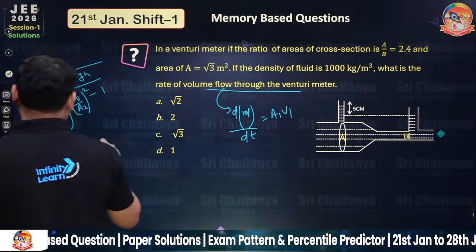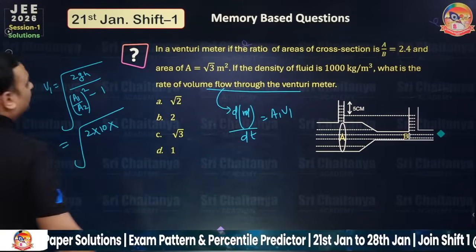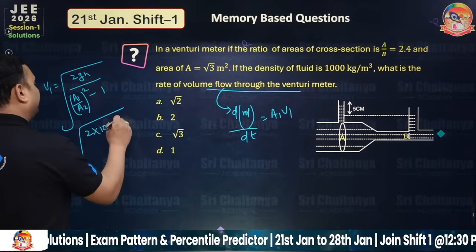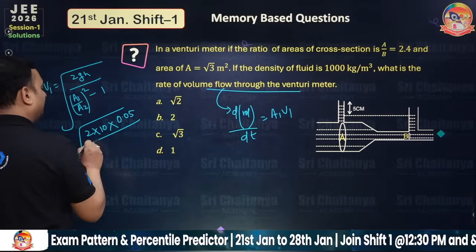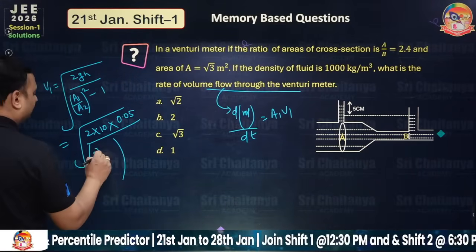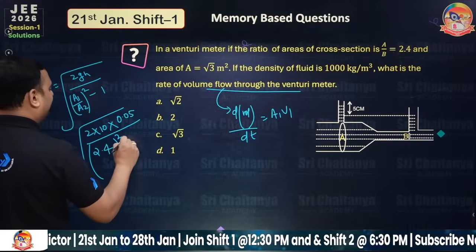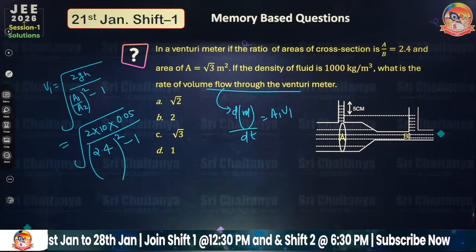So V1 you just calculate from here: 2 into g, whose value is 10, and h is 5 centimeter, which is 0.05. A1 by A2 they have given, I think, 2.4, square, minus 1. So this is V1, simple.